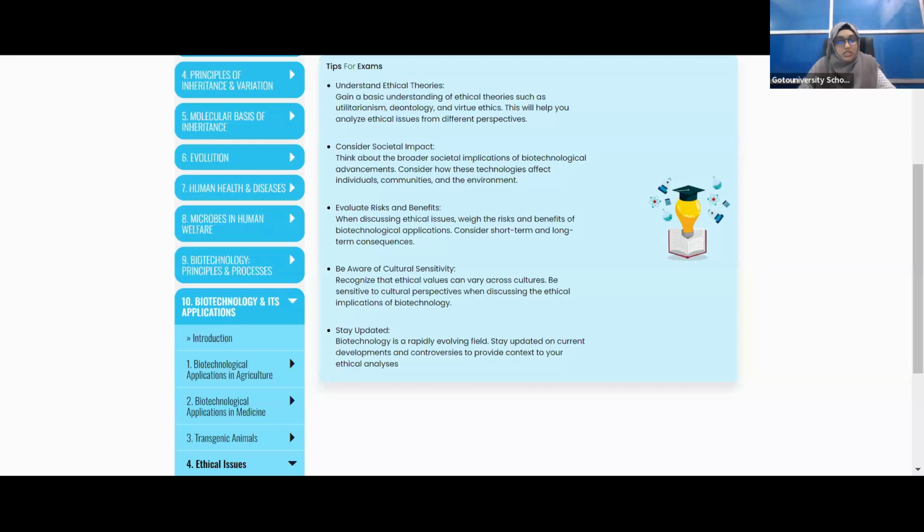Biotechnology is a field in which we must stay updated. We must know what the current developments are, because nowadays biotechnology is rapidly evolving. Someone will invent something, someone else will invent something else, so this change is continuously going on. It is not that whatever we studied previously is all we have to stick to.